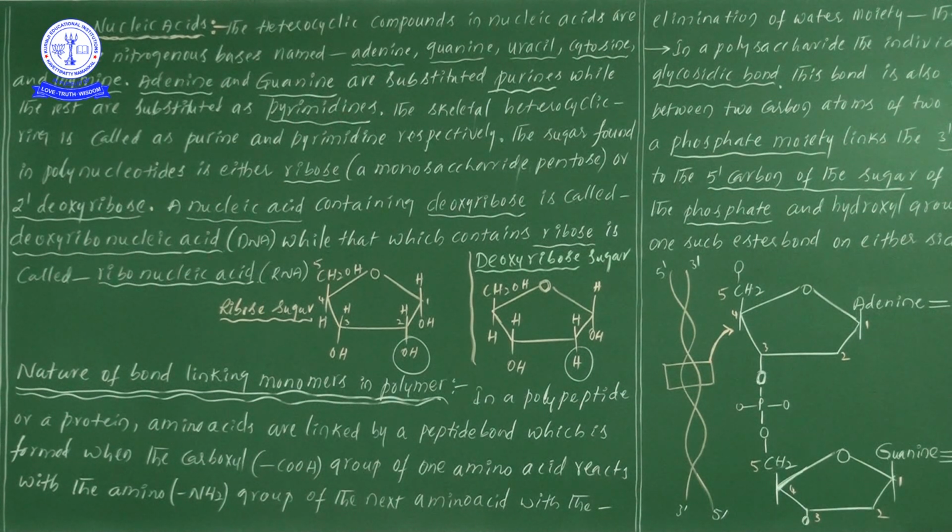So how many purines are there? Number point of view, how many? Two: adenine and guanine. From the bond formation point of view, adenine binds with thymine, and guanine binds with cytosine.